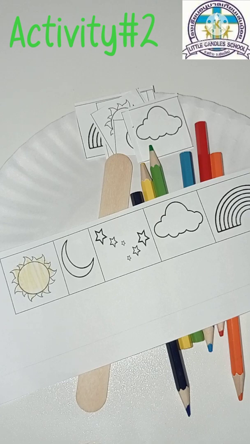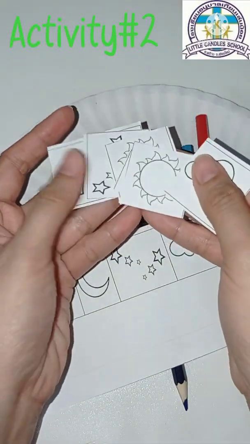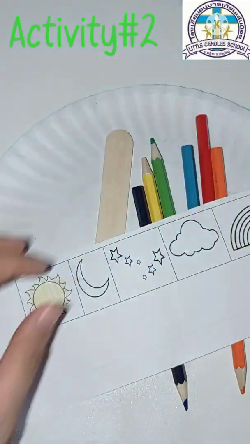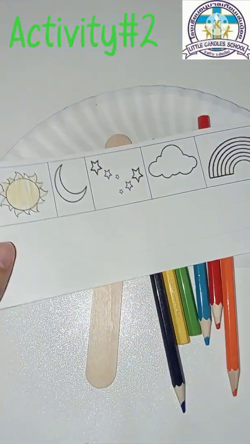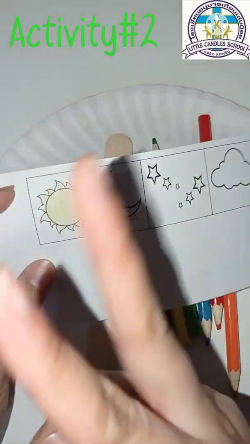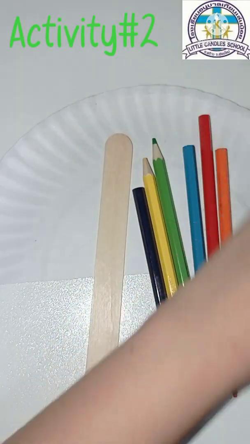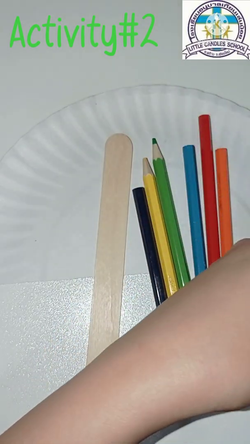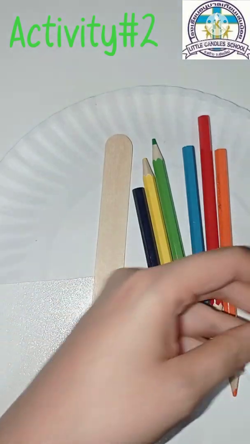Activity 2, EIP. Our topic is nature above. So for K1, I have the cut papers already. For K2 and K3 are this. And you have to cut it. Okay? Cut, cut, cut. Use the scissors properly. And you will have something like this. Okay? And you have to color.